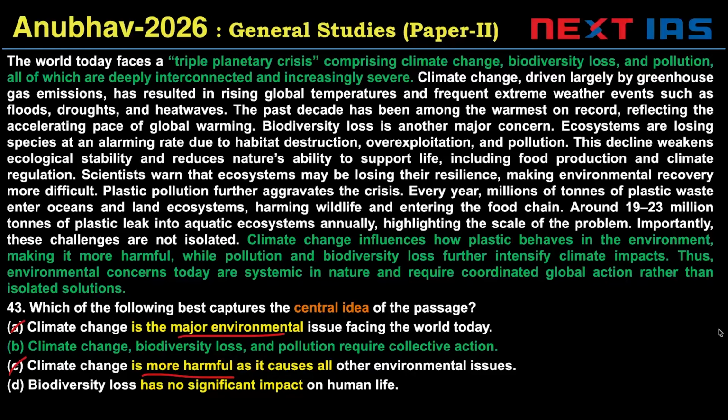D, biodiversity loss has no significant impact on human life. Factually incorrect and not mentioned by the author as the main point. So B is the right answer. It says interconnected, increasingly severe, so require collective action. Option B is the correct choice.